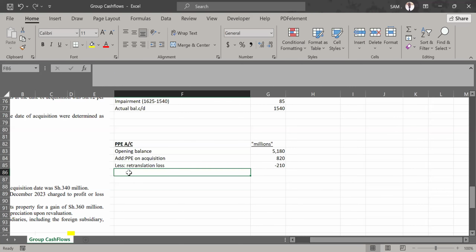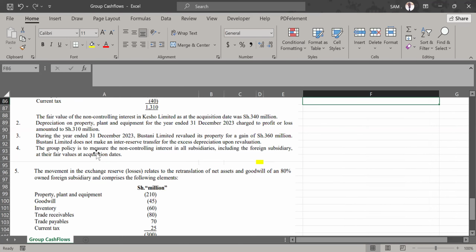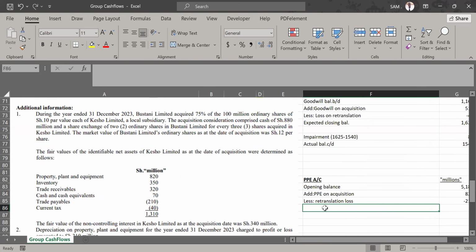Another thing that is affecting PPE is note number 3. We were told about revaluation. During the year, Bustan Limited revalued this property by a gain of 360 million. So that revaluation is going to affect the value of our PPE, right? We come here and adjust our PPE by revaluation.